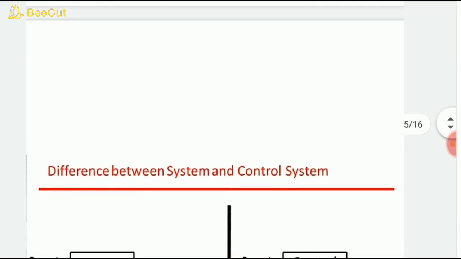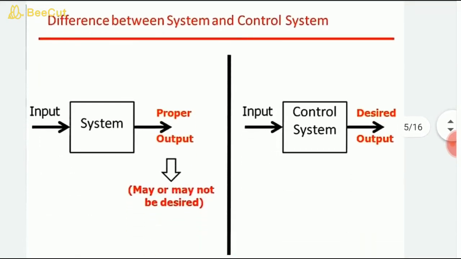If we talk about the difference between a system and a control system, how do you differentiate them? As you see in the diagram, the input in both is the same. When you feed the system or the control system, the input is the same, but the desired output you will get in the control system, whereas in a plain system a proper output may not be achieved. So that is the major difference between a system and a control system.